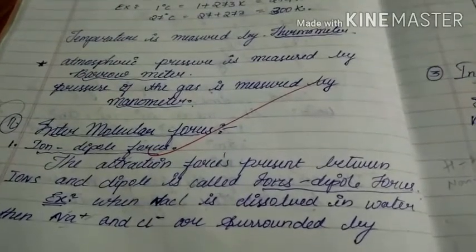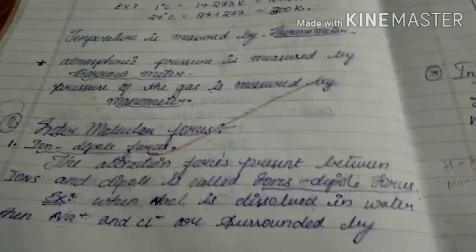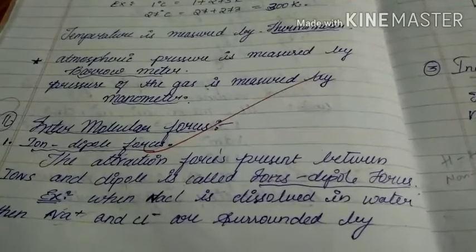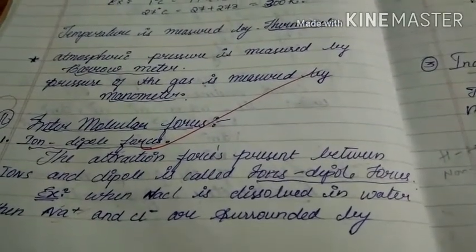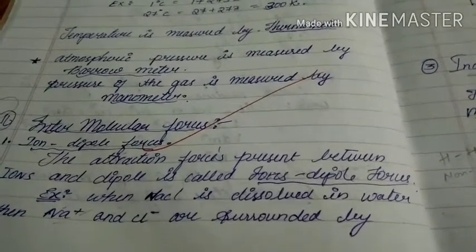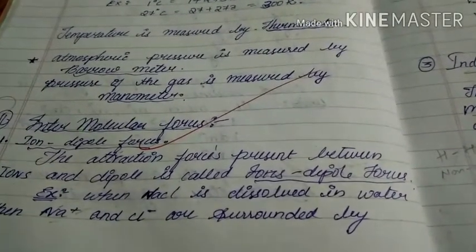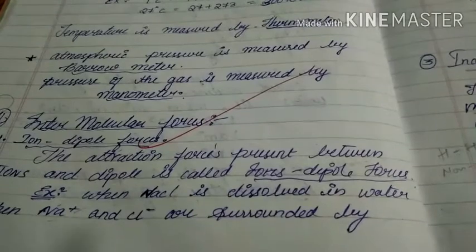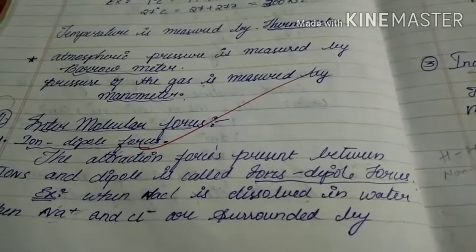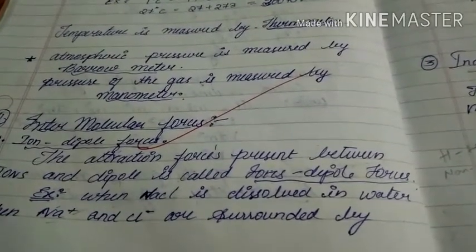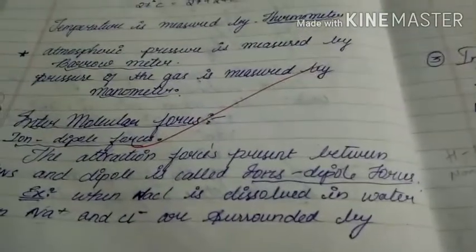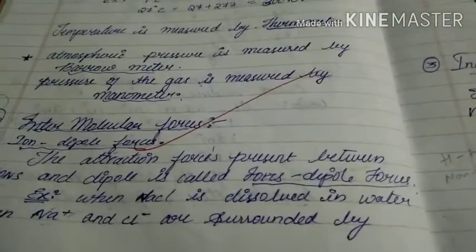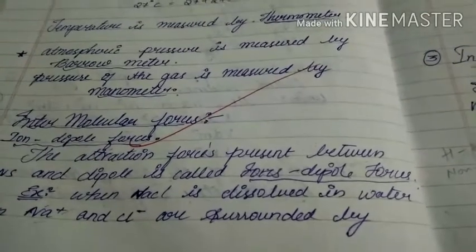Then what about dipole? Dipole means in a compound, if 2 different atoms are present, not same atoms, then automatically it will be dipole. Why? Because if 2 different atoms are present, their electronegativity will be different. Then the atom which has more electronegativity can attract electrons from the other atom. Automatically that more electronegative atom acquires partial negative charge and the other atom acquires partial positive charge.